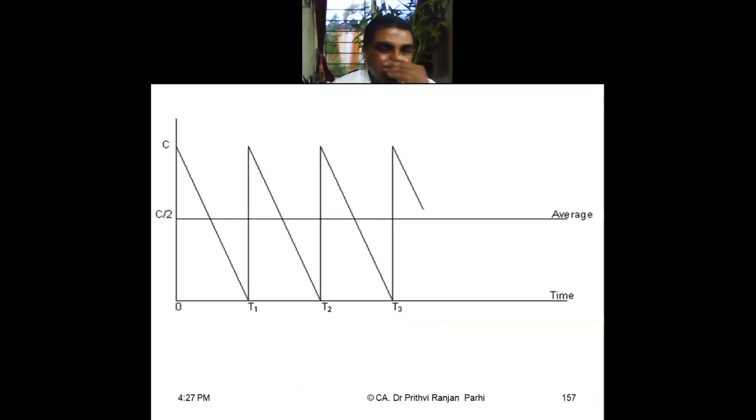Normally, let us look at this graph to see how the cash moves. Suppose we start with this cash balance. Since you are spending a fixed amount every time, and the horizontal axis is the timeline, cash will be coming down. Every day, as time passes, your cash balance will go down. The moment it becomes zero, you sell your marketable securities, cash comes in and it reaches this level.